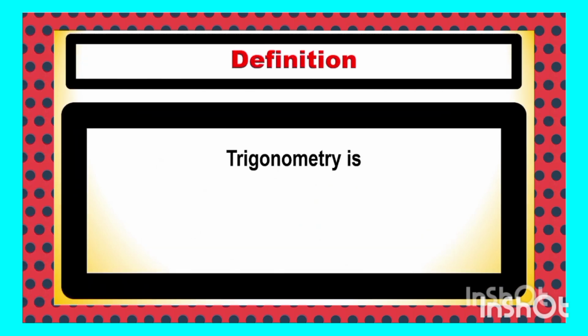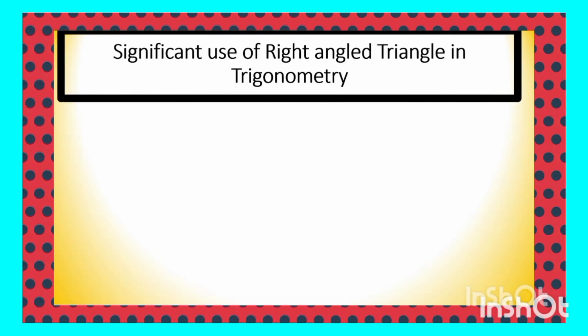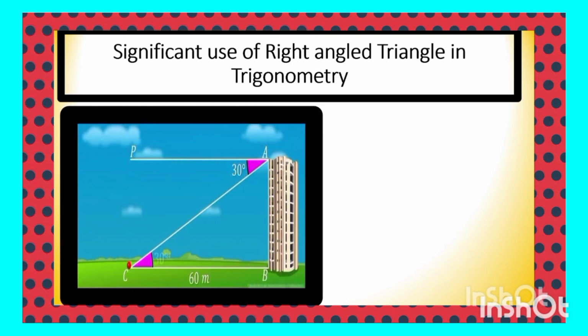So, trigonometry is a branch of mathematics which deals with the study of the three sides of a triangle, particularly a right angle triangle. We can apply it to any triangle, but the right angle triangle is the most important part. So, what is the significance of the right angle triangle to trigonometry?